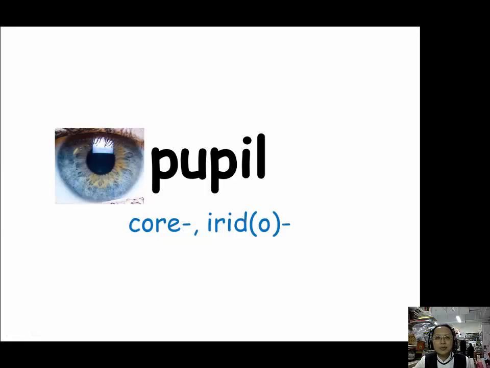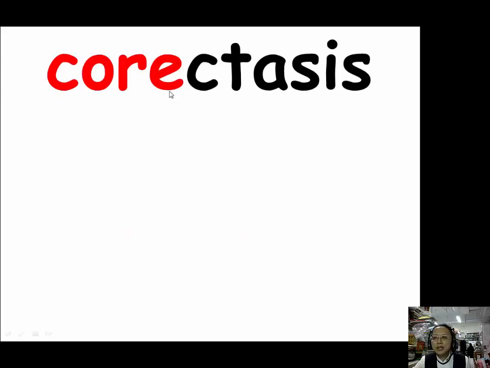Let's see our example. For core, we have this example, coreectasia. It is dilation of the pupil of the eye, usually resulting from disease, an abnormal type of dilation of the pupil.